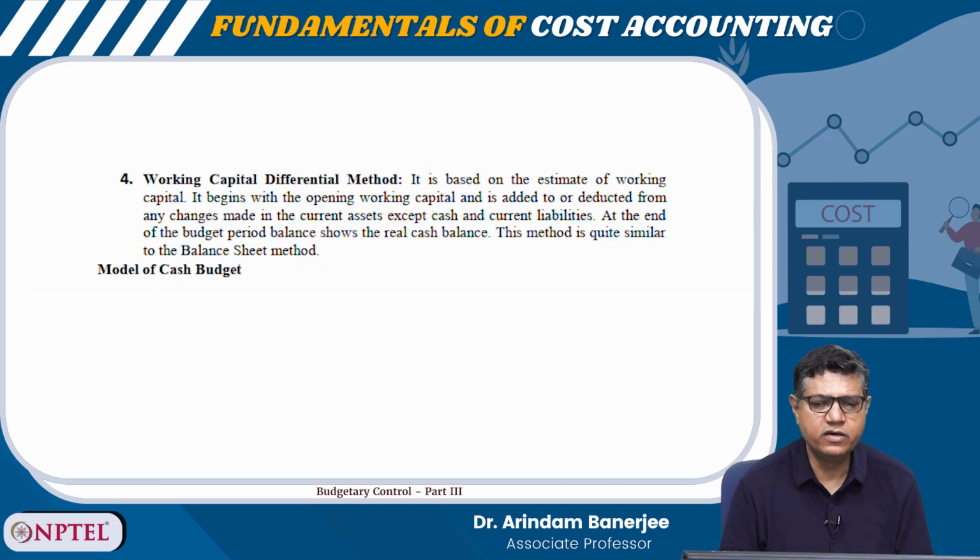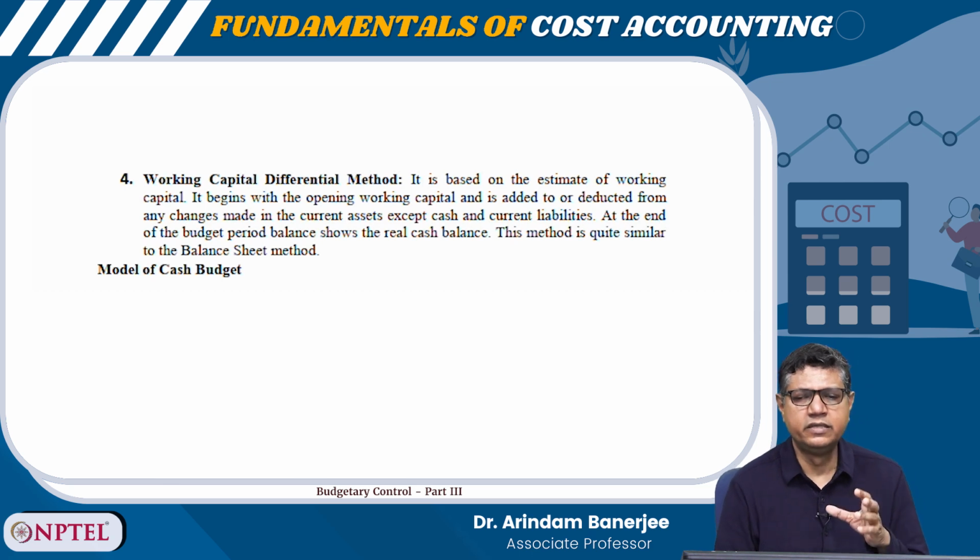There is another method, called the working capital differential method. It is based on the estimate of working capital. It begins with the operating working capital and is added to or deducted from any change made in the current assets except cash and current liabilities. At the end of the budget period, the balance shows the real cash balance. The method is quite similar to the balance sheet method.